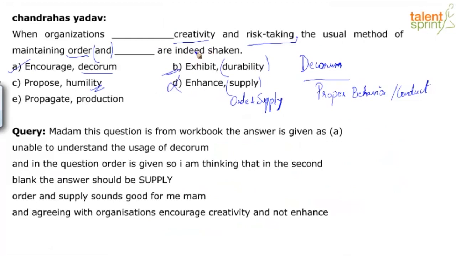So there is a high possibility that when you allow people to do whatever you want, take your chances, take risks, try this, try that, you may not meet deadlines, people might go overboard, and do things that could affect even certain projects or clients' perspective. So there could be something that can be shaken. So the right answer is A and not D.